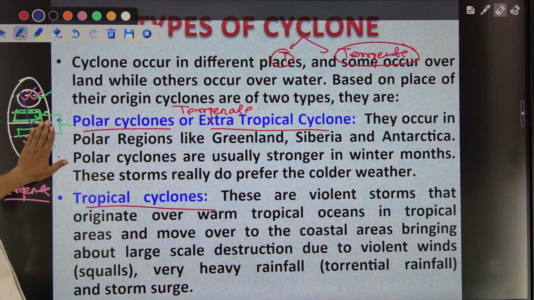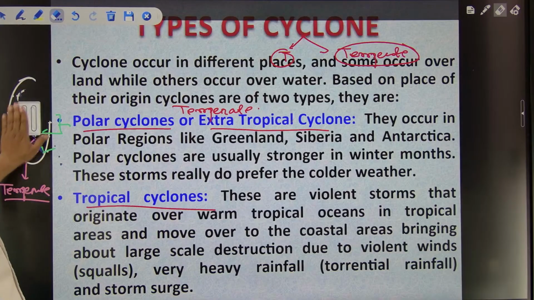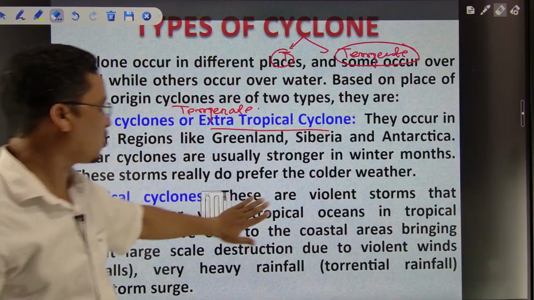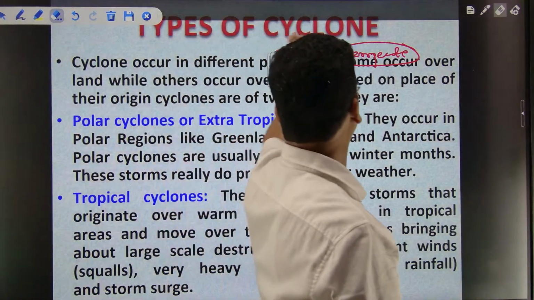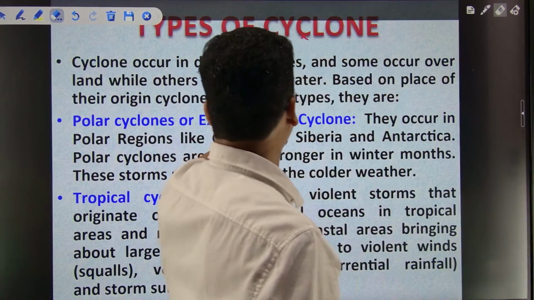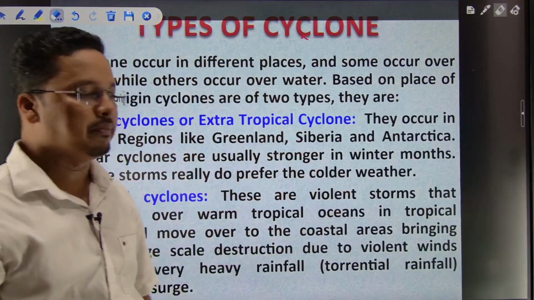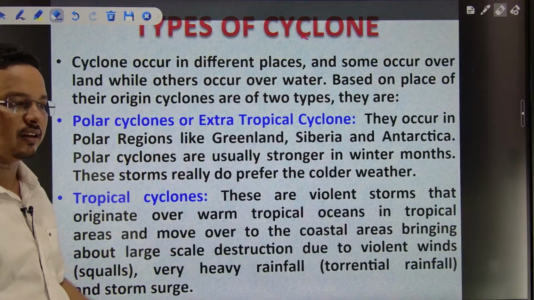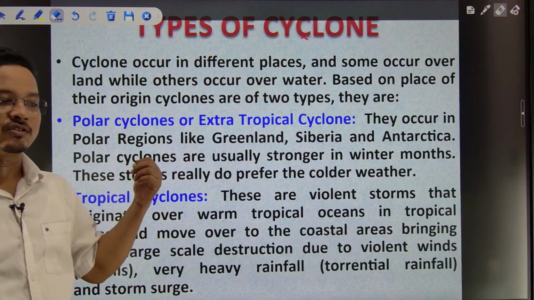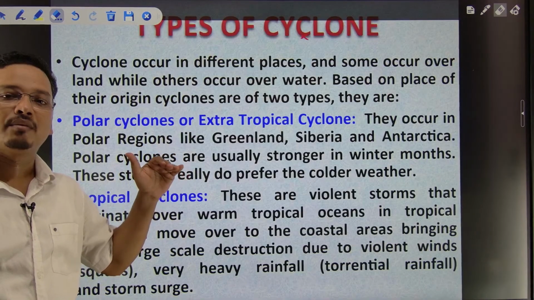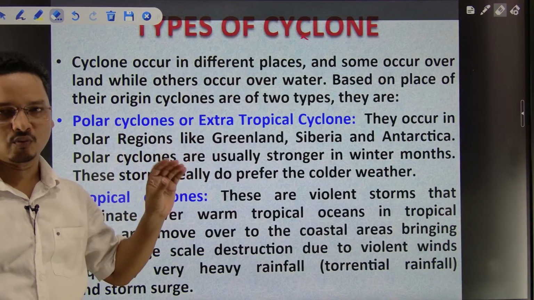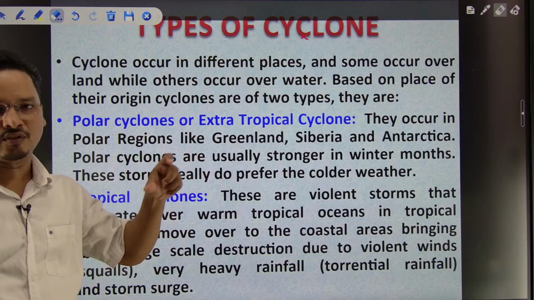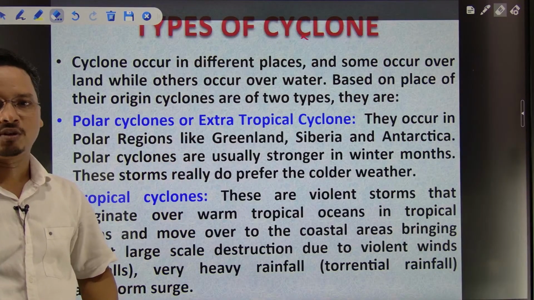Now the question is, let's say, which one is stronger, which one is milder, or which one has more impact on humans. What are the conditions? As you can see, the extra tropical cyclone, as I said, forms beyond 40-degree latitude. What would be the latitude? 40 plus, say from 40 to 65.